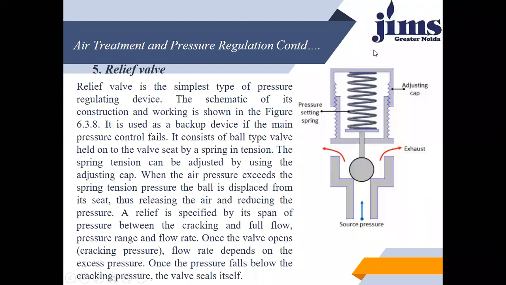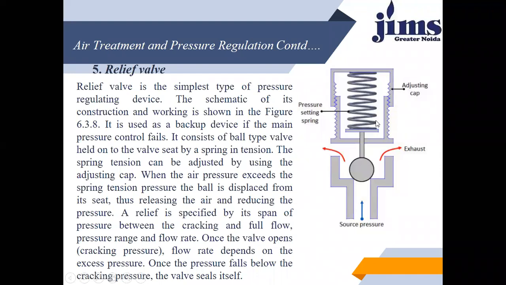The adjusting cap must be calibrated in such a way that the pressure from the source is controlled. So the relief valve is the simplest type of pressure regulating device, and this schematic diagram represents its construction and working.